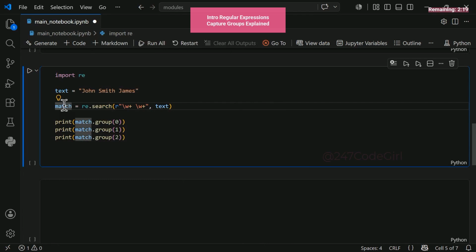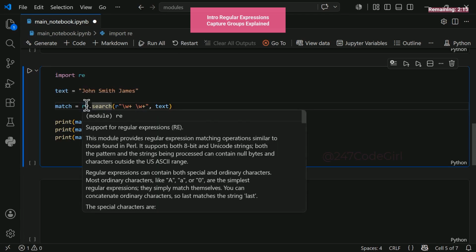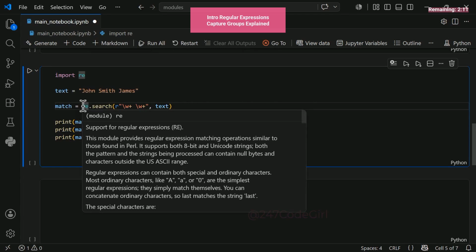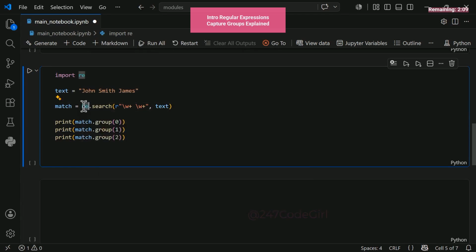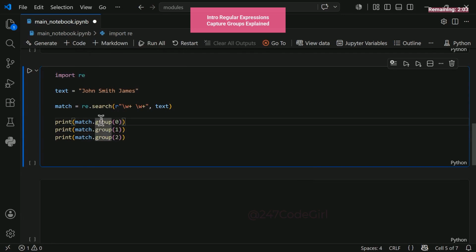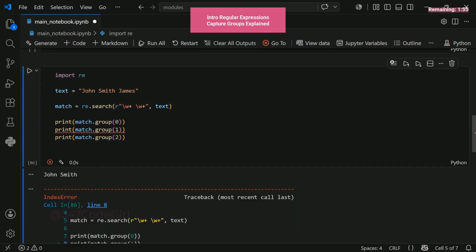Notice that this variable will return a match data type. This specific object is returned by the search function, providing information built right into the module. Take note of the re references here and here. This match object is your key to accessing all the data. You can use the dot group syntax and supply an index like 0, 1, or 2. Let's run this to see it in action. And yes, this error is by design. It's the perfect way to show how this works.